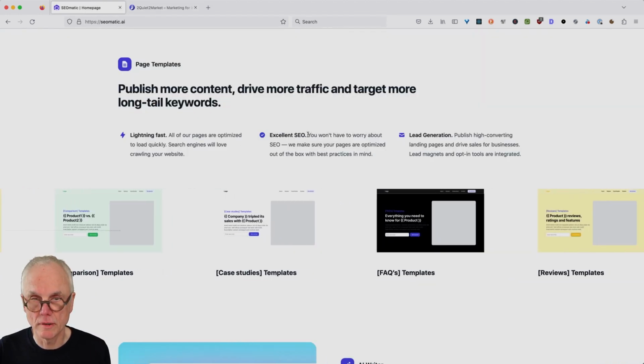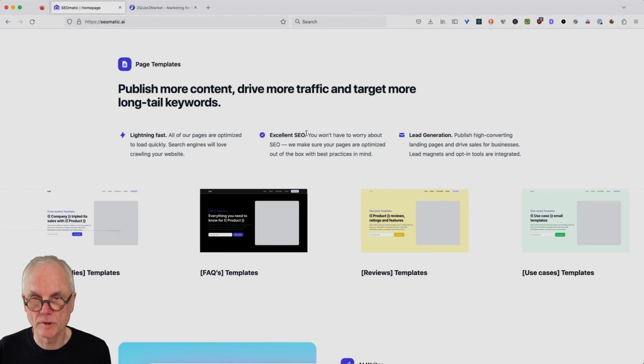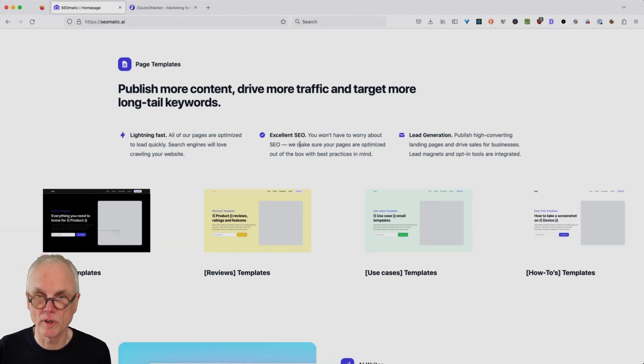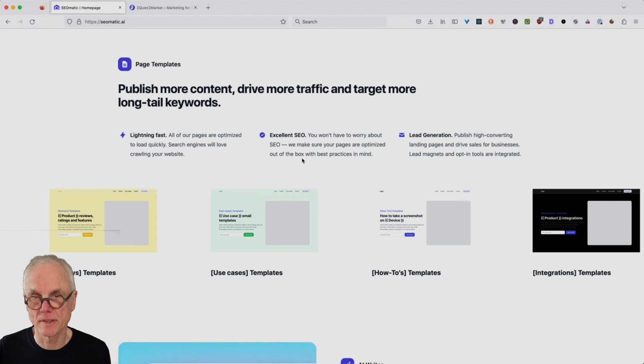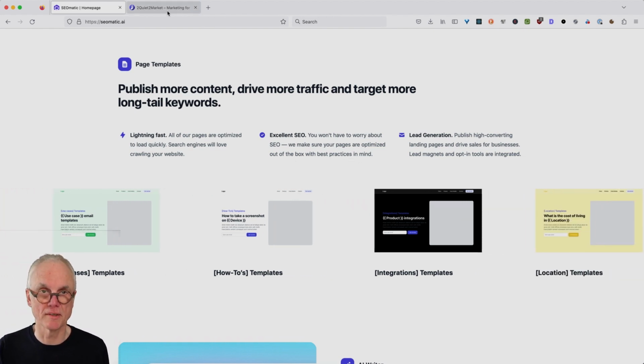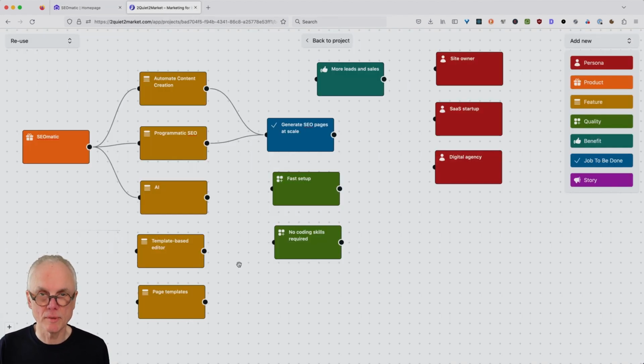And excellent SEO, for example, you won't have to worry about SEO. We make sure your pages are optimized out of the box with best practices in mind. This would really be an advantage because when I write my blog posts, for example, onto quiet2market.com, I have to make sure that they are search engine optimized.